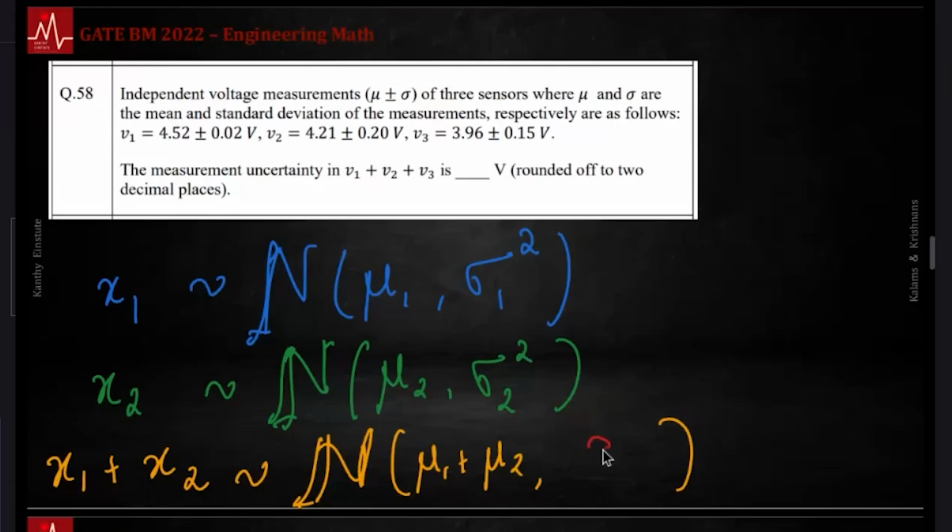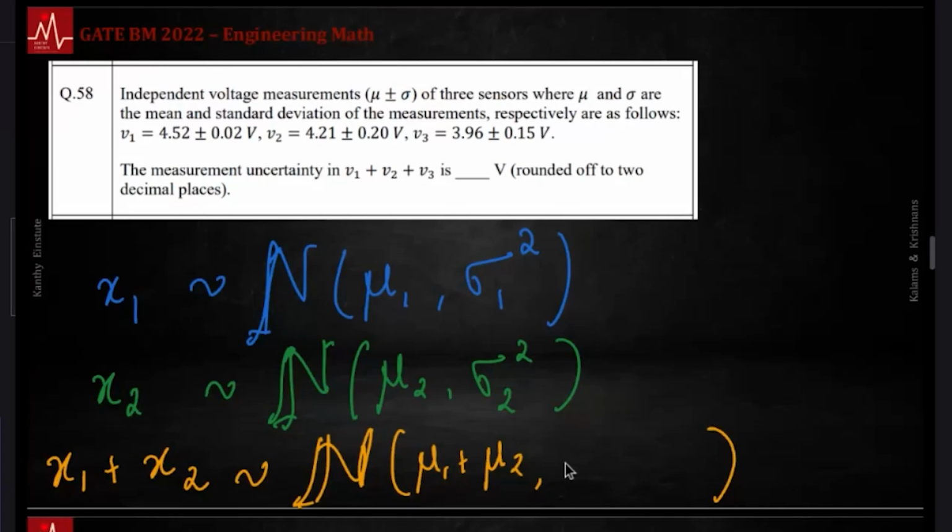How about this? What would be the variance of the summation? Can anyone fill that in? You have seen this in class, and there's a very important detail. Almost every year, one question shows up based on this. Even the question we are looking at right now depends on this. One way is to add 0.02 and 0.2. No, that's where you have to be careful. You cannot just add that, because what is given is standard deviation. There are many measures of error, and what is given is standard deviation. We have seen this in class. I have posted questions. There have been PYQs based on this. We even discussed it in the GATE 2024 paper, right?